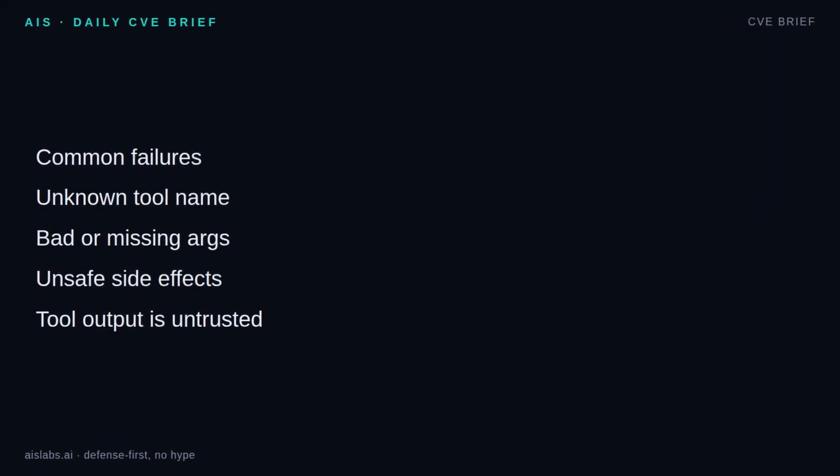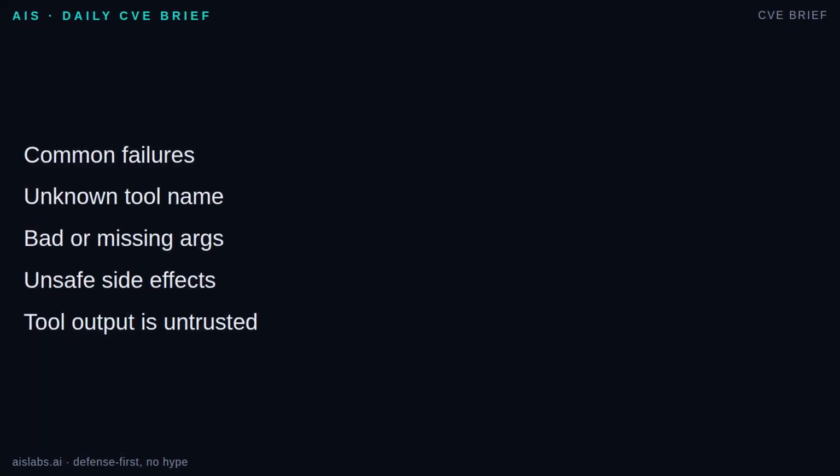Tool calling is cleaner, but it is not magic. The model can still request a tool that does not exist. It can pass a string where you expected a number. It can omit required fields. It can call the right function for the wrong reason. Your code must reject unknown names, validate arguments, handle exceptions, and return clear errors. Be extra careful with side effects. Sending email, deleting data, placing orders, or moving money should require tighter permission checks than reading a local record. Also, tool output is just context when it returns to the model. Treat it as data, not instructions. Most tutorials skip this. You own the execution layer.